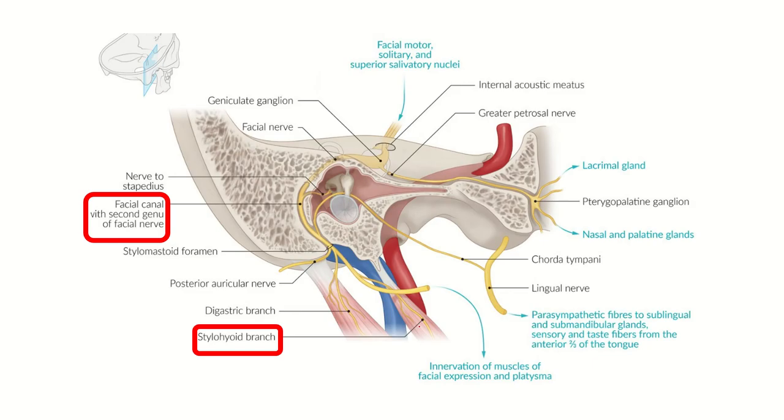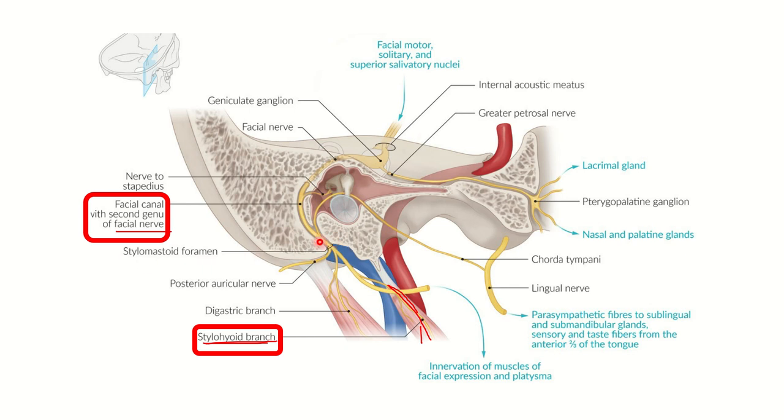Here we can see the stylohyoid muscle, and the nerve which supplies it is the stylohyoid branch of the facial nerve. We know the facial nerve is the seventh cranial nerve, cranial nerve 7, and this foramen is the stylomastoid foramen.